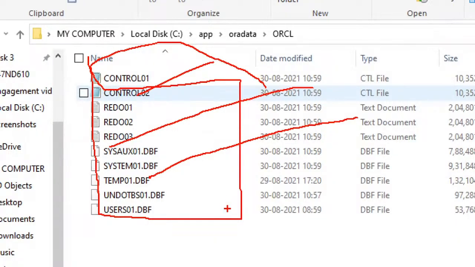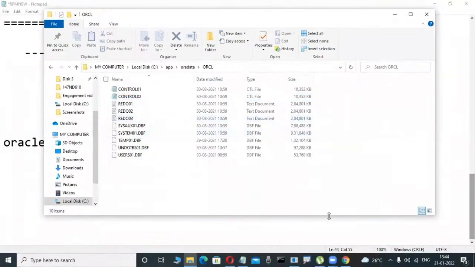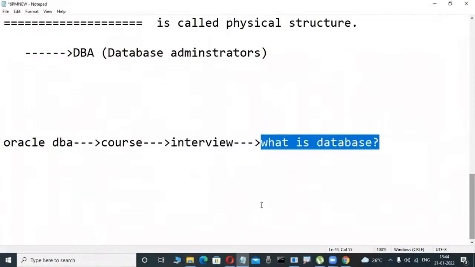That is why, when they ask what a database is, a database administrator tells the physical side, because they are well-known with data files, redo log files, control files, and the relation between logical and physical. Those are all things they have an idea about. So it is nothing but a collection of data files, control files, and redo log files. That is the correct answer from a database administrator's point of view.